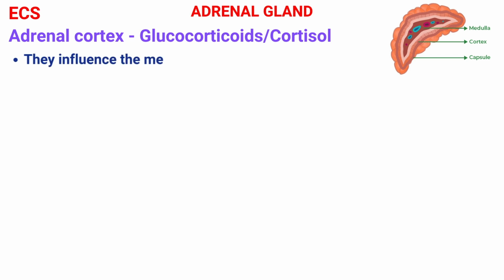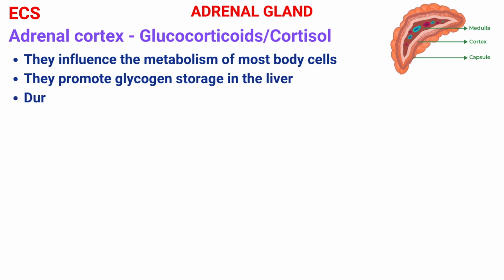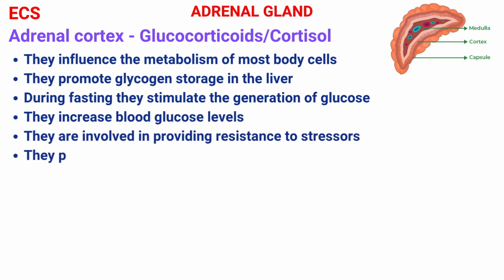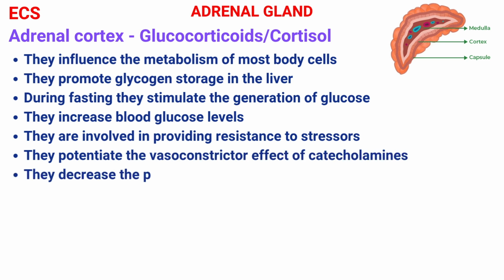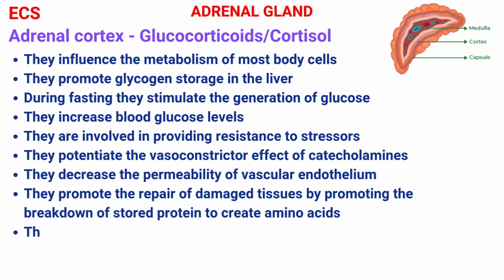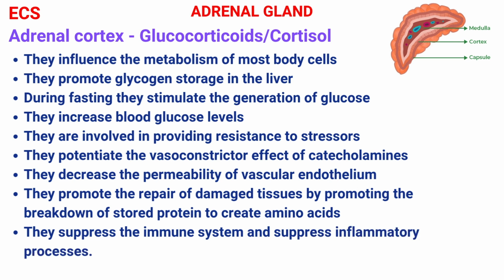They influence the metabolism of most body cells. They promote glycogen storage in the liver. During fasting, they stimulate the generation of glucose. They increase blood glucose levels. They are involved in providing resistance to stresses. They potentiate the vasoconstrictor effect of catecholamines. They decrease the permeability of vascular endothelium. They promote the repair of damaged tissue by promoting the breakdown of stored protein to create amino acids. They suppress the immune system and suppress inflammatory processes.